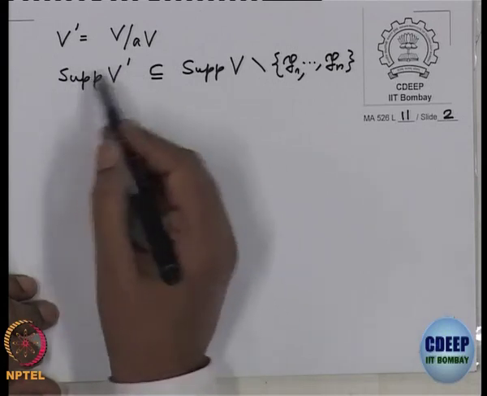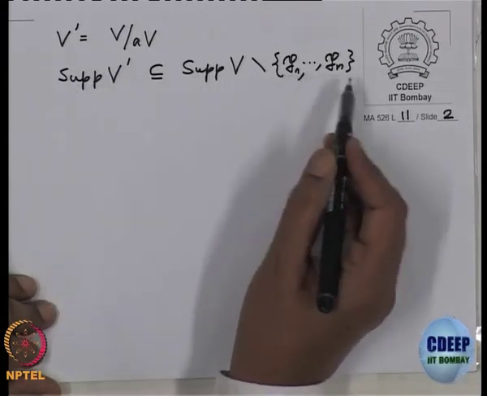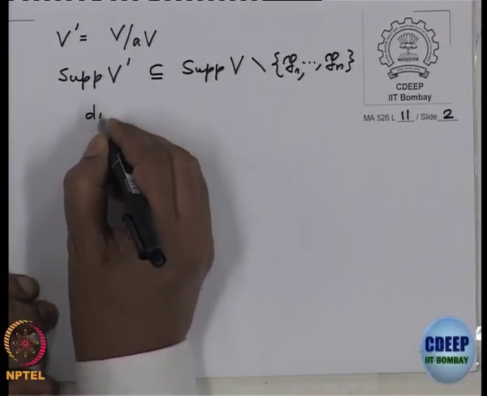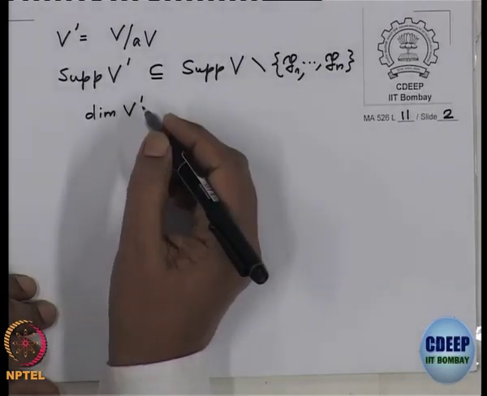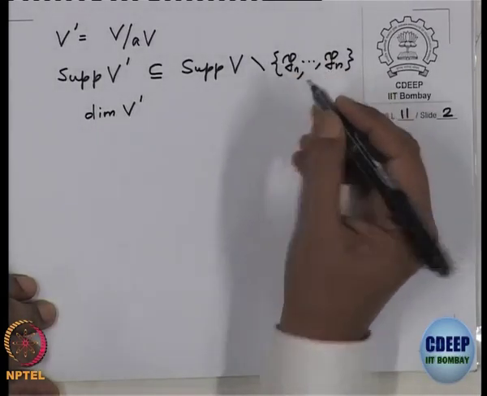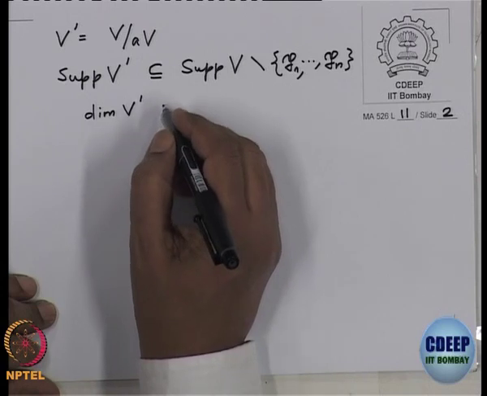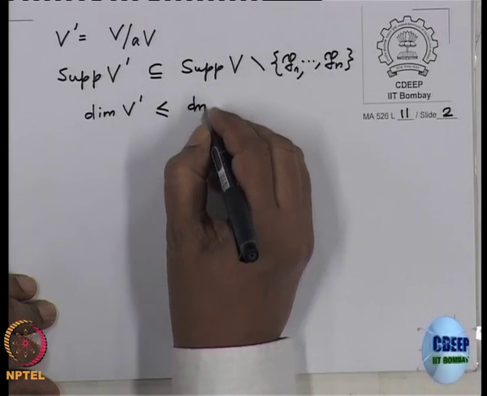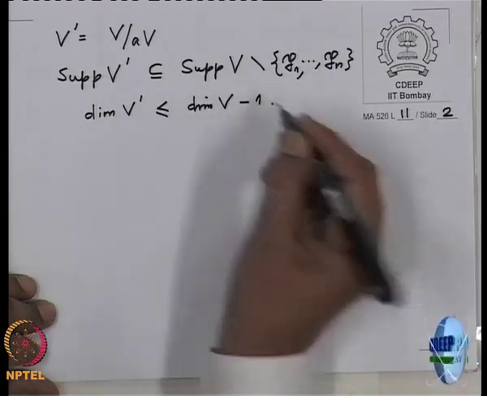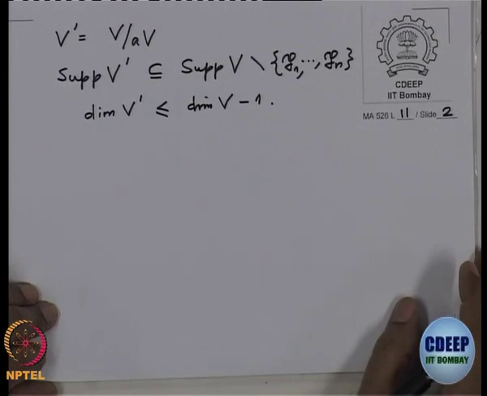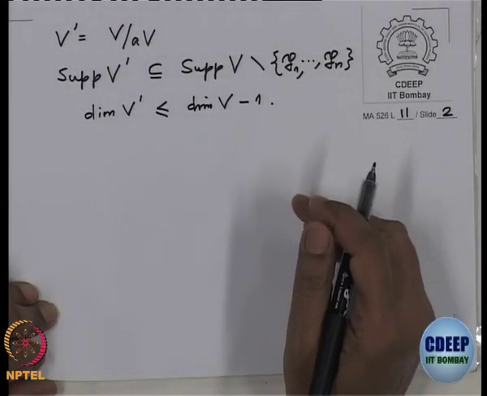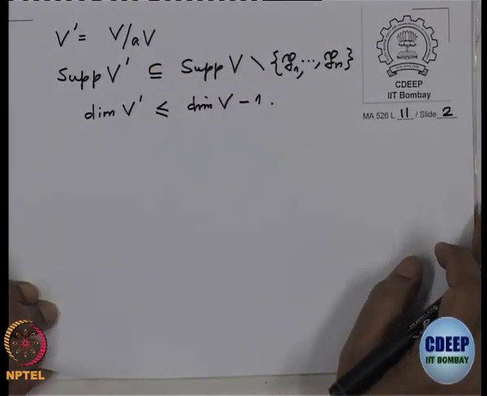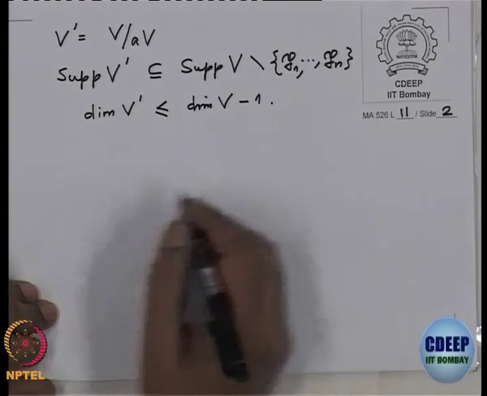So, therefore, the support of V prime will not contain P1 to Pn, and therefore, the dimension of V prime will not come from any one of these, right. So, it will be less than or equal to the dimension of V minus 1, because it will drop at most by 1, and on the other hand it is this inequality. So, equality holds. So, that proves the corollary.